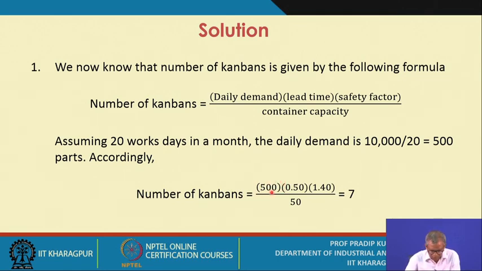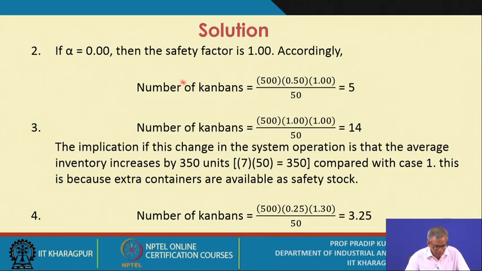The daily demand is 500, the lead time is half a day, and the safety factor is alpha, so that is 1.40, and the container capacity is 50 units, so this number is 7. Next, if alpha equals 0, there is no impact of external factors, and that is why it is a 100% stable system, so the safety factor becomes 1. Accordingly, the number of Kanbans is 500 into 0.5 into 1 divided by 50, so it is reduced to 5.